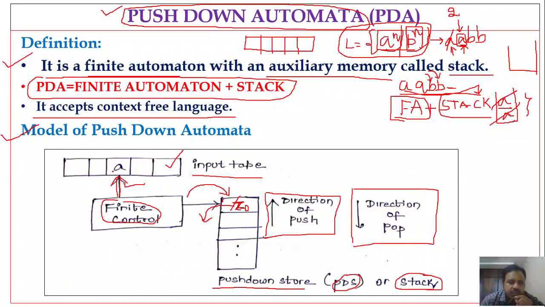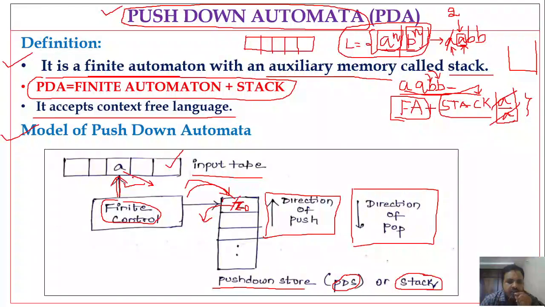That input symbol is read by the read head, and the finite control performs the state transition based on the input symbol and stack symbol. To perform the state transition, the finite control considers the input from the input tape as well as the symbol on top of the stack.